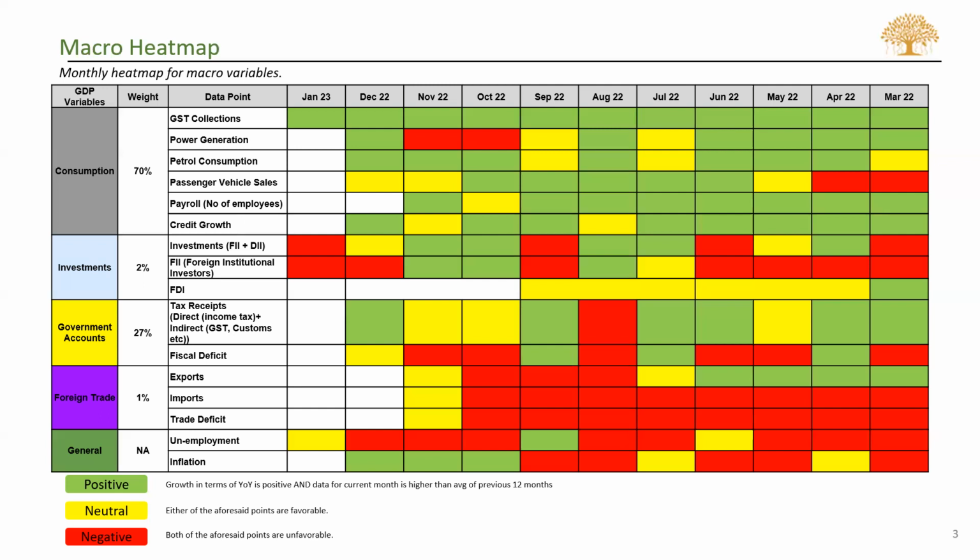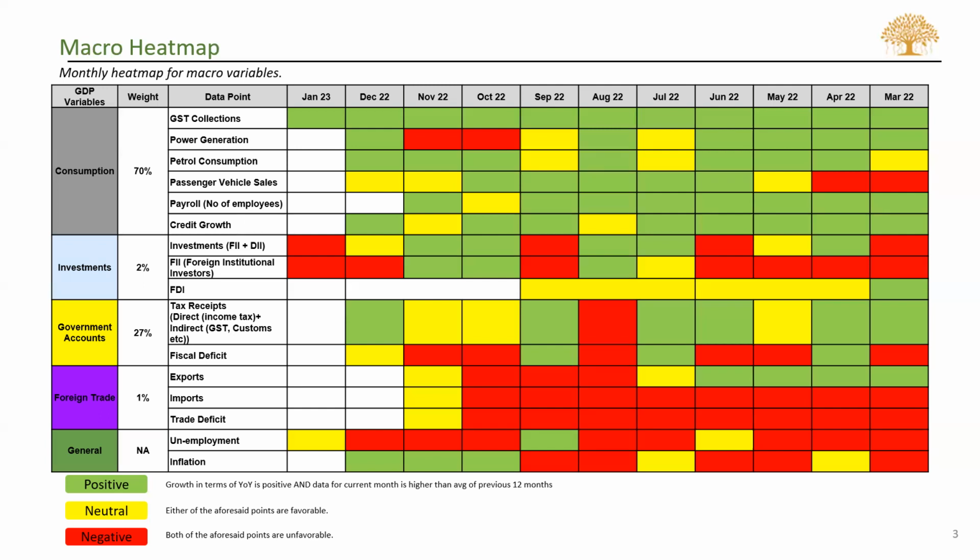Let's start with the first one, GST collections. What we are seeing is that GST collection is higher on an average in the current period as compared to the average for the last 12 months. It's at a comparatively similar level, but it's at an increasing level. So for that reason, it has been turned into green, considering it as a whole.